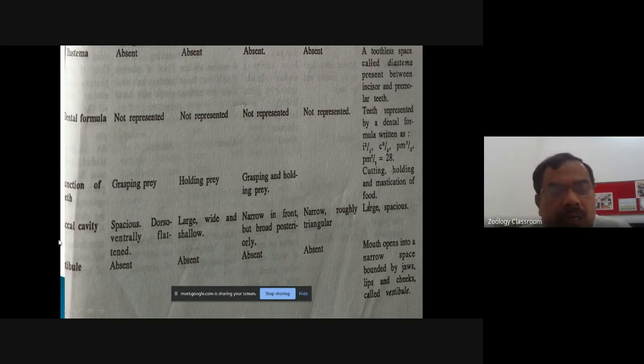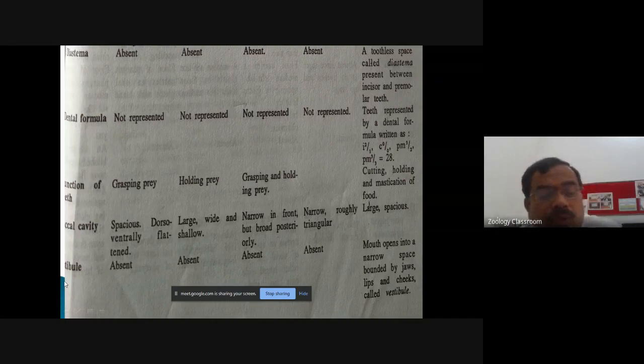Another character, buccal cavity. Buccal cavity is large, so it is called spacious, and it is dorso-ventrally flattened, meaning dorsally and ventrally it is flat because the head is compressed dorso-ventrally. So the buccal cavity is also compressed. In frog, it is large, wide, and shallow. In reptile, in lizard, it is narrow in front, but it is broad posteriorly. In bird, it is narrow and roughly triangular. In a rabbit, a large and spacious buccal cavity is present.